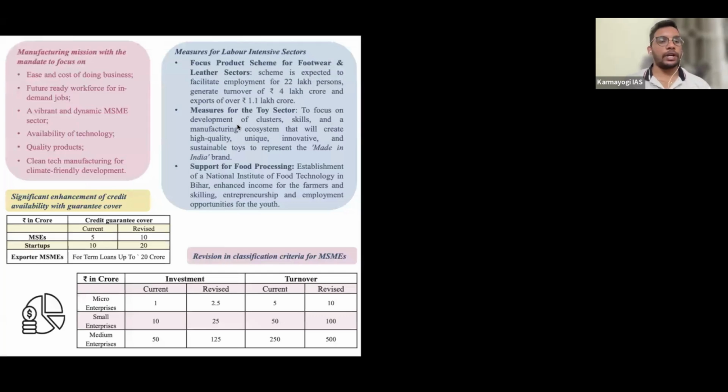And now we have an important thing to be remembered, so be attentive here. First, manufacturing. Can someone tell me how much manufacturing is contributing to GDP? Because without discussion, it is becoming monotonous. Tell me how much the manufacturing sector is contributing to the country's GDP. You know, the service sector is contributing 55%. Now tell me how much the manufacturing sector is contributing. Sir, around 35%. No, it is not manufacturing you are saying. You are saying industry. It is 32, 33%. But I'm specifically asking about manufacturing.